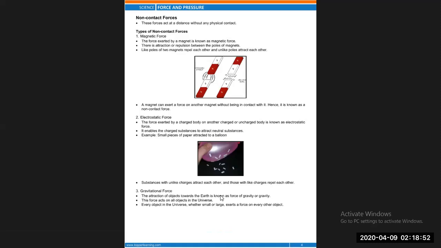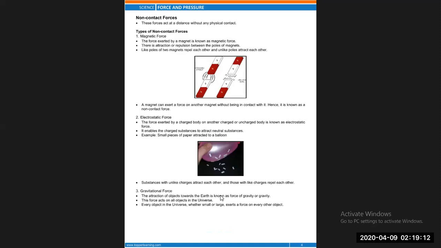We people are on the earth. We can't escape out of the earth due to gravitational pull. Atmospheric air can't escape out of the atmosphere due to the gravitational pull of the earth. So the attraction of an object towards the center of the earth is known as the force of gravity, or simply gravity.